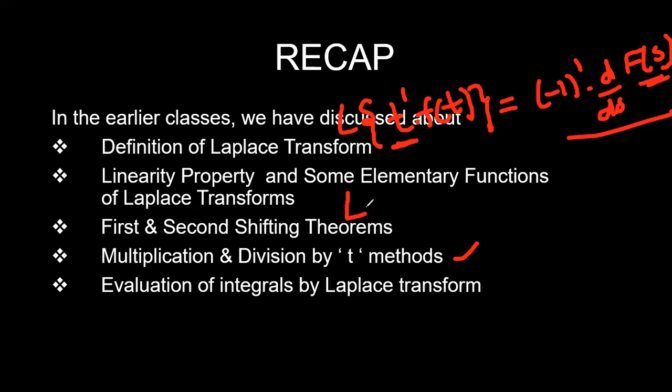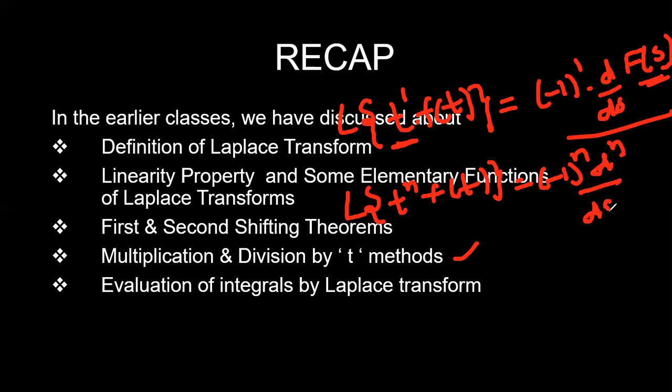The generalized formula can be given as: t power n into f of t is equal to minus 1 whole power n, d power n by ds power n of F of s. So we have to differentiate the F of s function n times. This is your multiplication by t method.